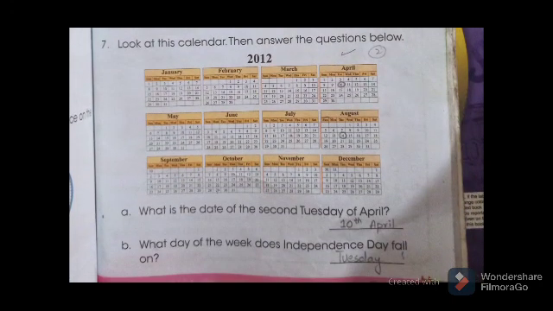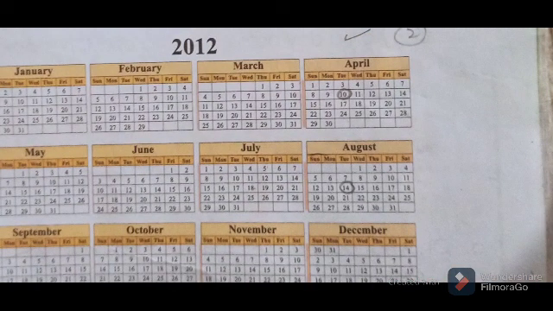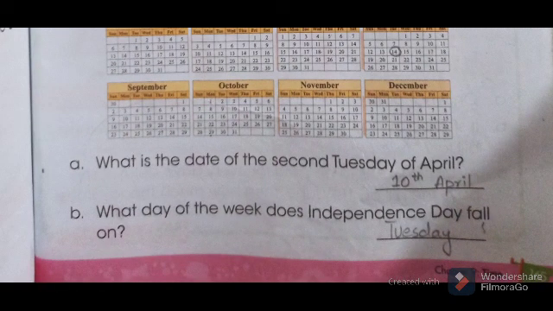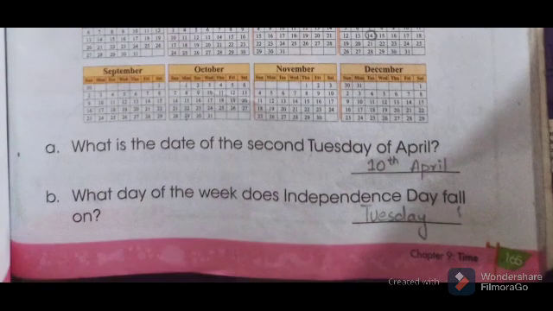Question number 7 is, look at this calendar, then answer the questions below. A part is, when is the date of the second Tuesday of the April? We will see in April and the Tuesday column. Second Tuesday is on 10th of April. B part is, what day of the week does Independence Day fall on? Independence Day means 14th of August. Here you can see 14th of August is on Tuesday.